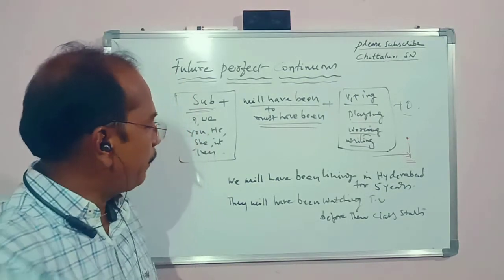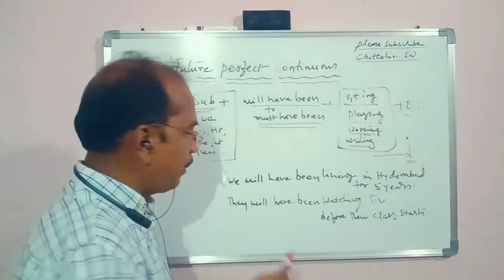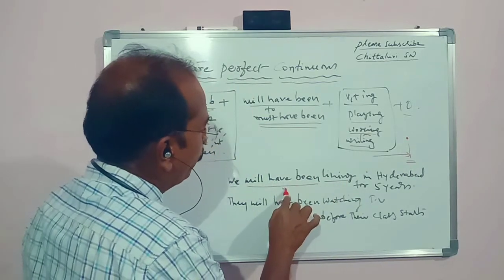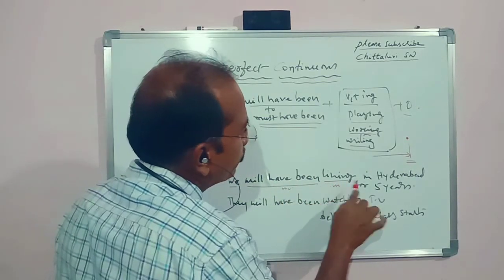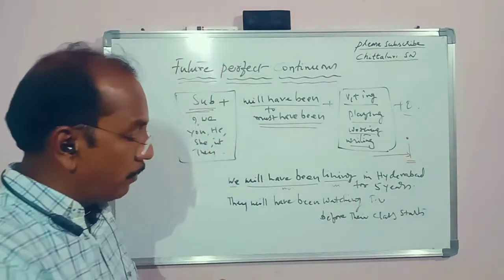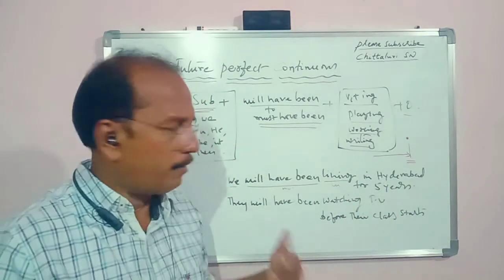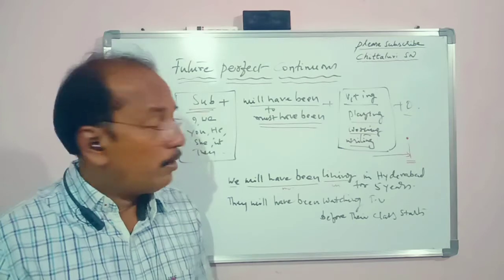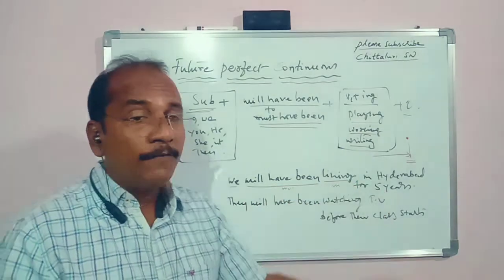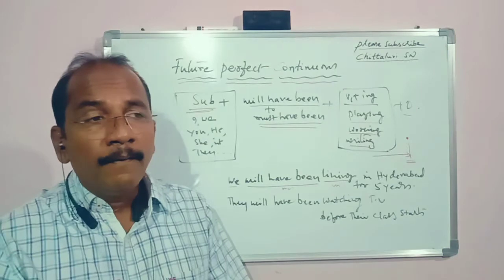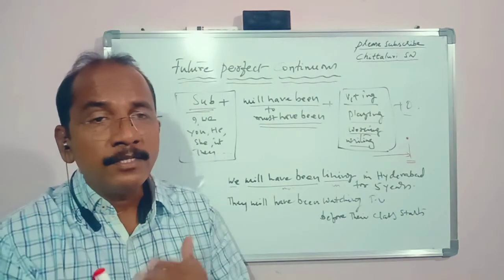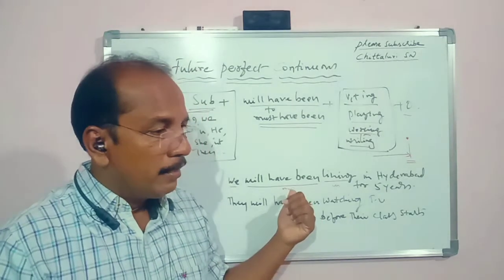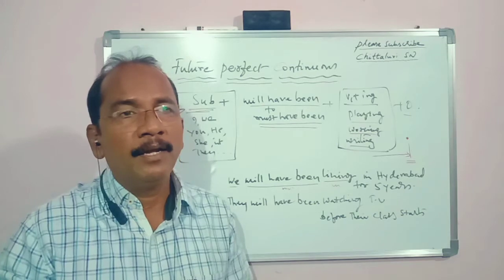So for example here, let us see the example, then easily you can understand. We will have been living, we will have been, modal verb is here, living, V4 is here, in Hyderabad for 5 years. Some people are saying like that. We will have been living in Hyderabad for 5 years, in the sense, in the future, certain point of time, our living will be in progress. Our living will go on.